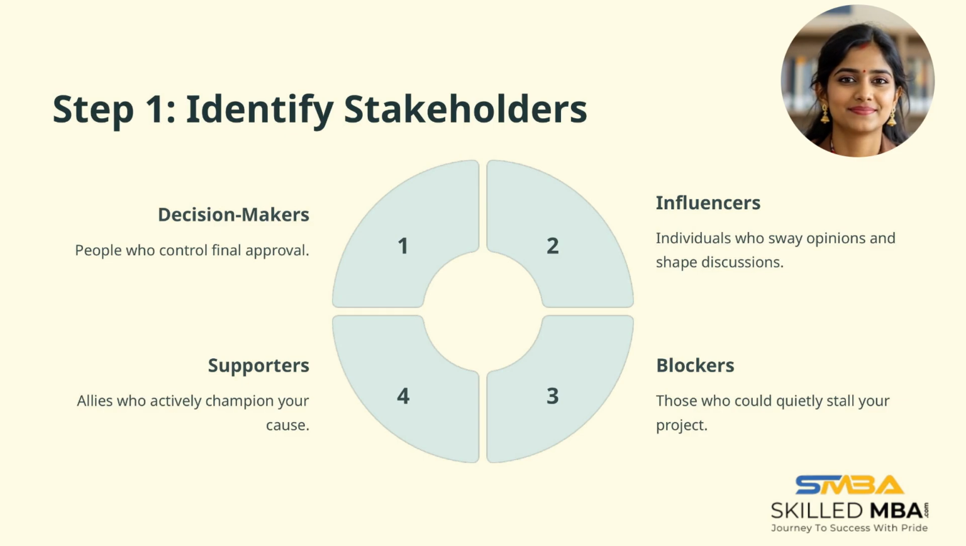Identify stakeholders by categorizing them into decision makers, influencers, blockers, and supporters. Decision makers hold final approval power. Influencers shape opinions and discussions. Blockers can quietly stall progress. Supporters actively champion your cause. Understanding these roles is crucial for effective stakeholder management.